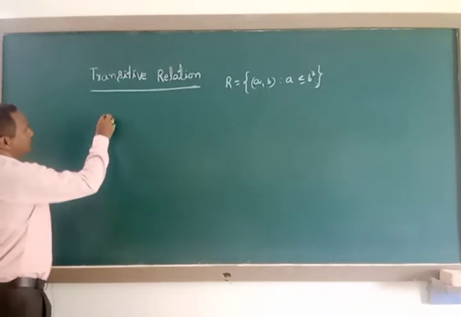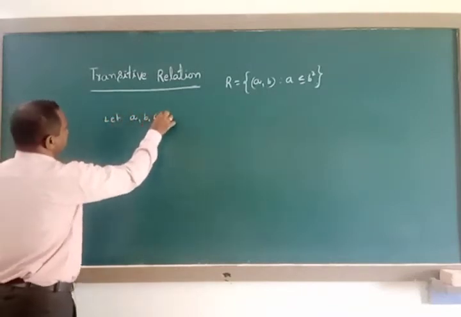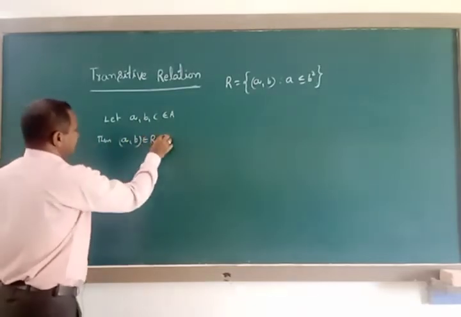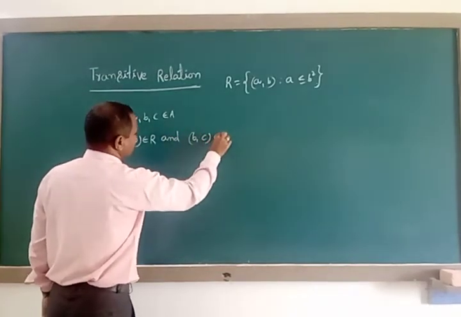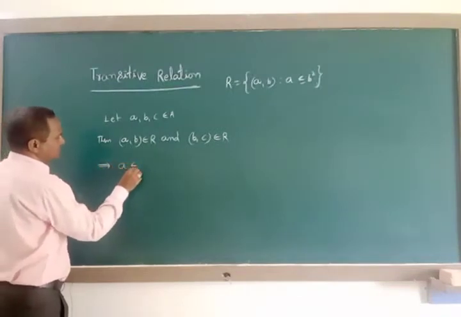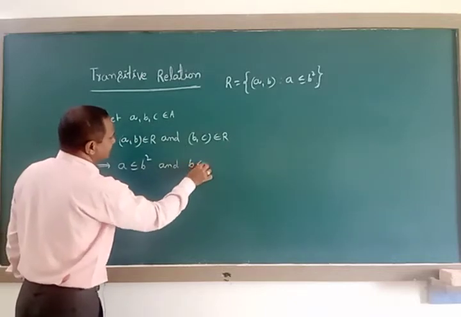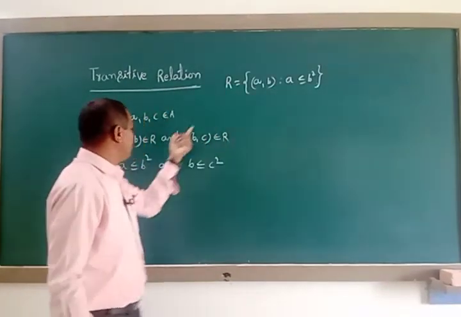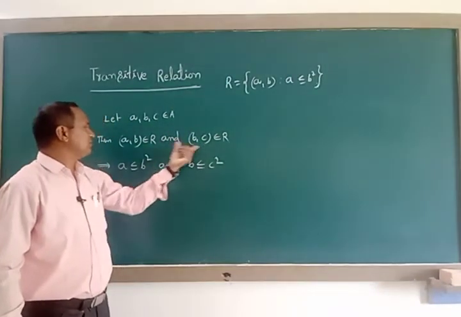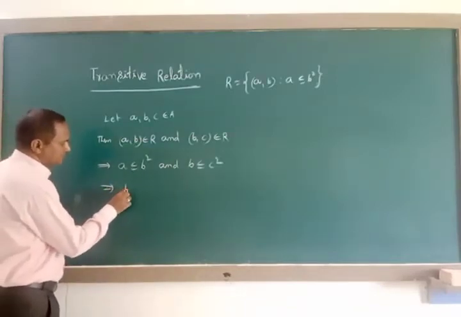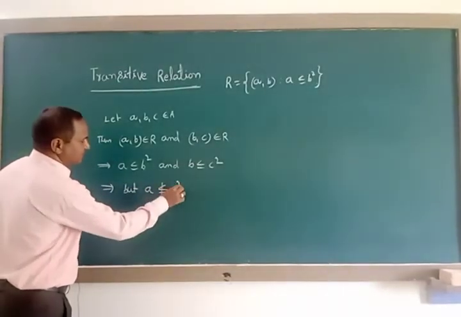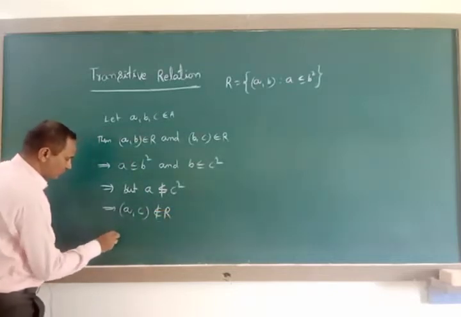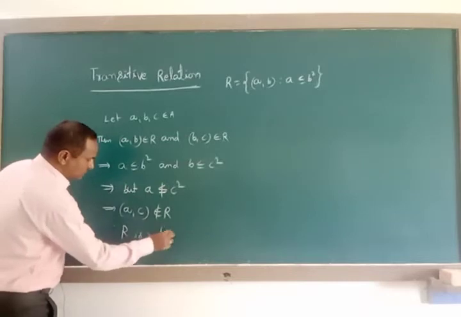Let a, b, c belong to capital A. Then (a, b) belongs to capital R, and (b, c) belongs to capital R. That implies a is less than or equal to b squared and b is less than or equal to c squared, by the definition of capital R. But a is not less than or equal to c squared. That implies (a, c) does not belong to capital R. Therefore, R is not transitive here.